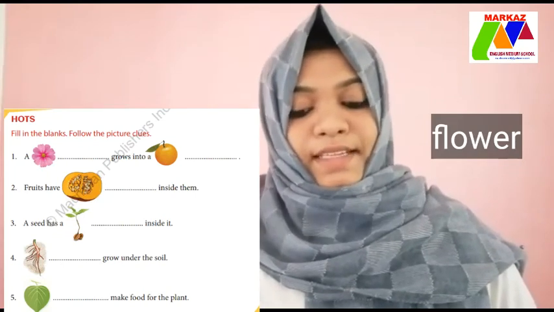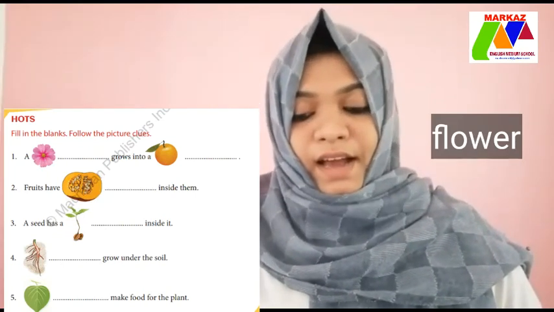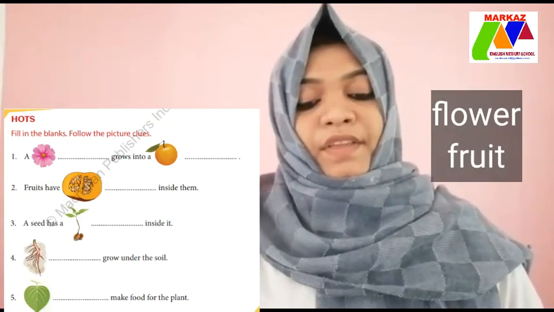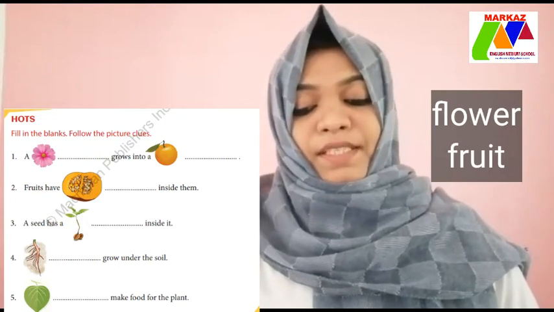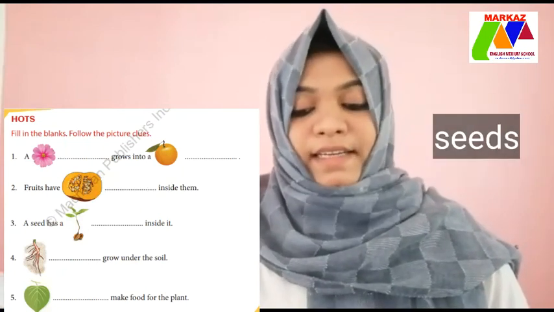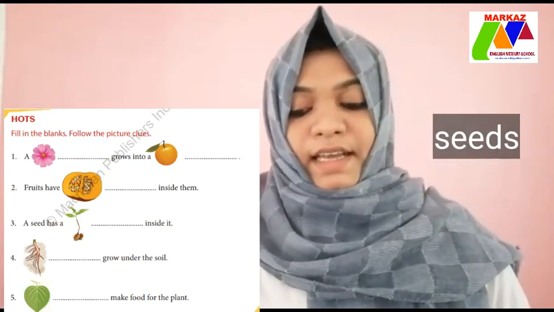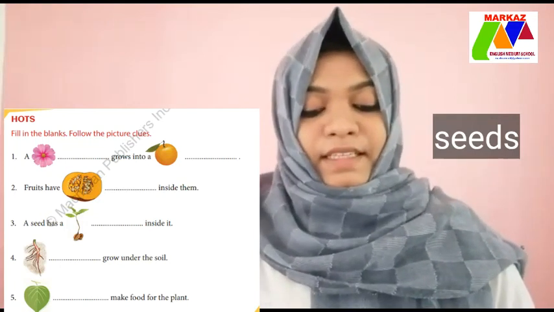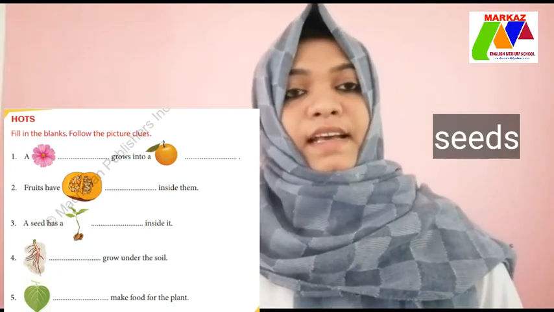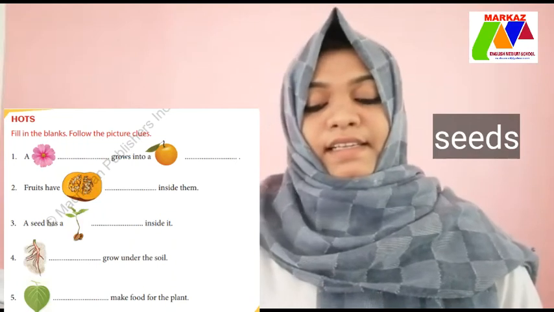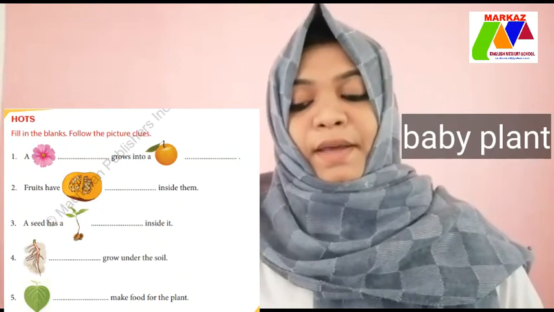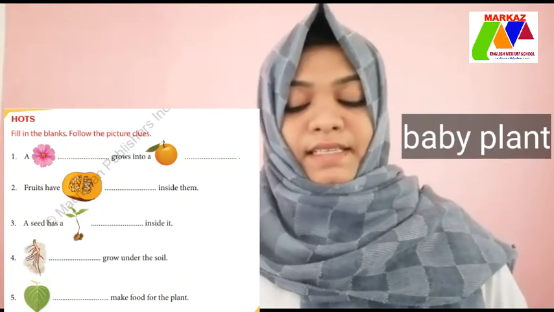So you have to write there flower, and the next, fruit. Then second one, fruits have dash inside them. Fruits have seeds inside them. Seeds inside them. Then third one, a seed has a dash inside it. A seed has a baby plant inside it. Baby plant inside it.